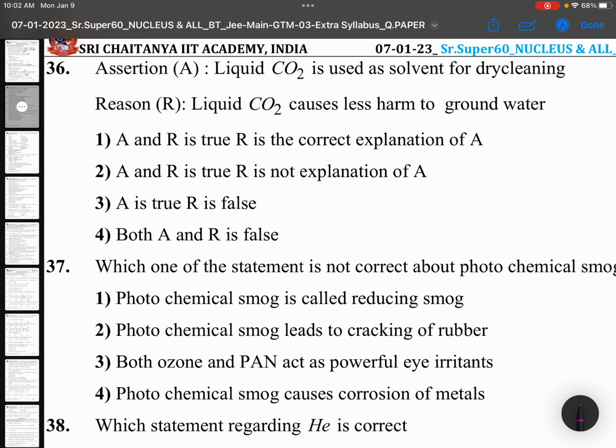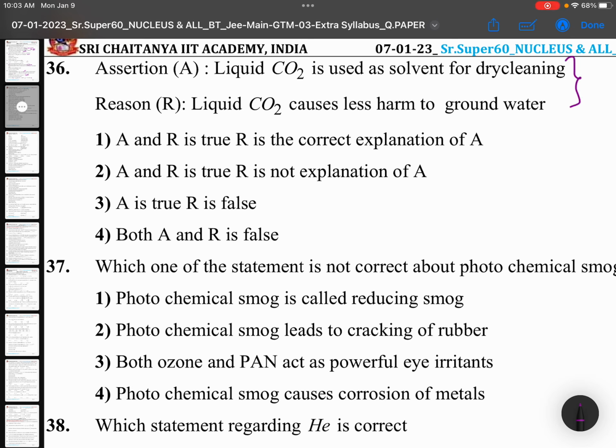36. Liquid CO2 is used as solvent for dry cleaning, right? Liquid CO2 causes less harm to groundwater. Dry cleaning purpose it is used, and less harm to groundwater. Let us check this.